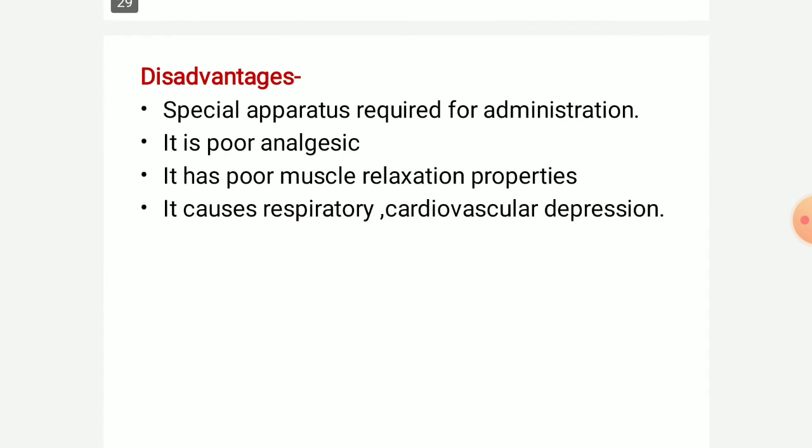And the disadvantages: special apparatus is required for administration. It is a poor analgesic, which means loss of pain sensation is not complete. It has poor muscle relaxation property. It causes respiratory and cardiovascular depression.